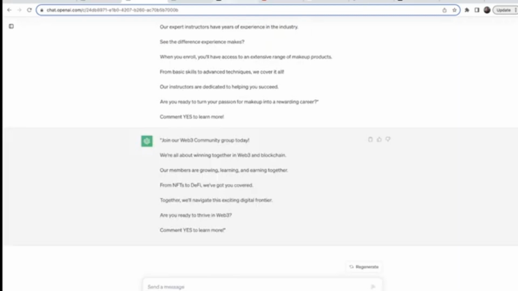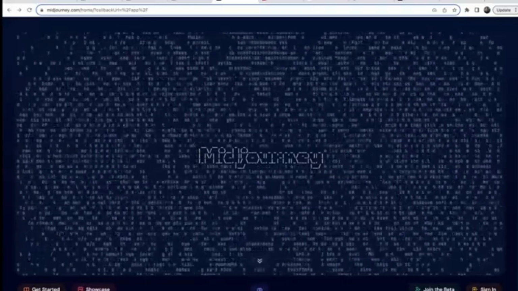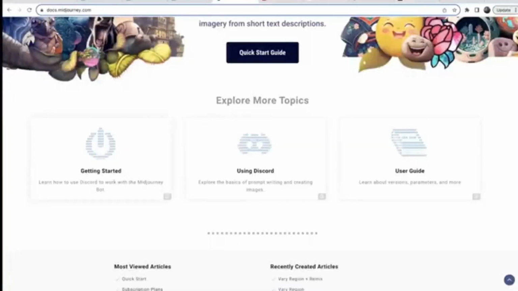Now, the next thing we're going to need is some images, and we can go to Midjourney to grab those images. Midjourney is an image generation tool, and it is hosted inside Discord. You can go to midjourney.com and sign up. They have great instructions on how to get started with Midjourney, as well as set up a Discord account. Discord is a social media platform mainly targeted at communities and gamers, but they have an abundance of amazing tools that you could use, like Midjourney.